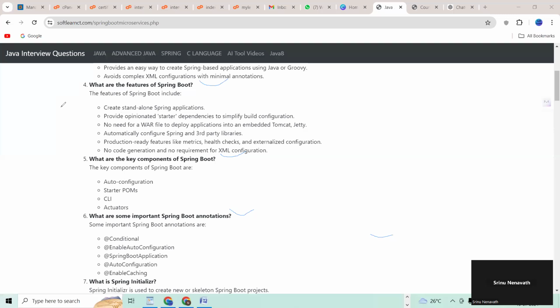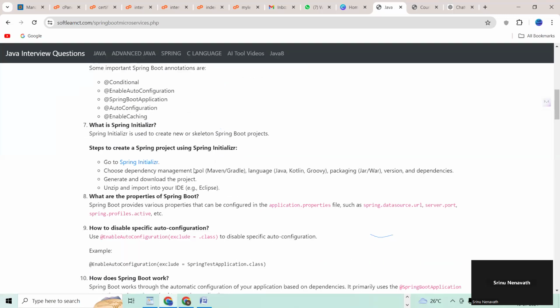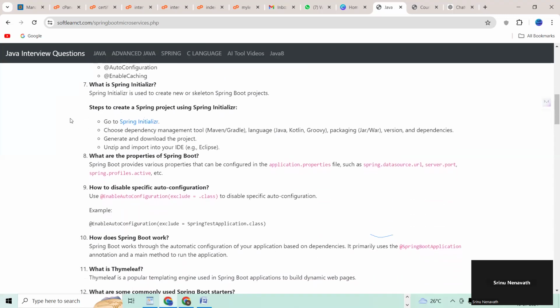Seventh question, what is Spring Initializr and what are the steps to create a Spring project using Spring Initializr, right? Next, eighth question, what are the properties of Spring Boot? Application properties, Spring datasource URL, server port. And how to disable a specific auto configuration? You should mention the annotation. How does Spring Boot work? You can read it, guys.